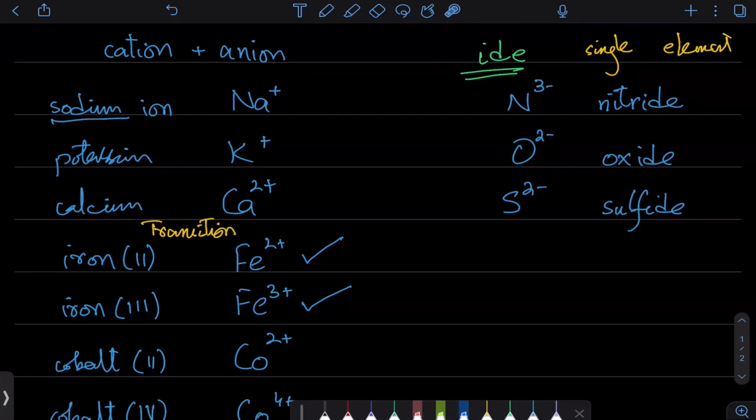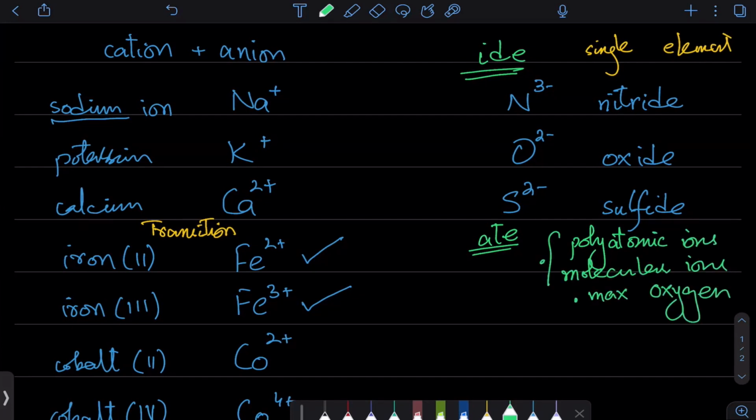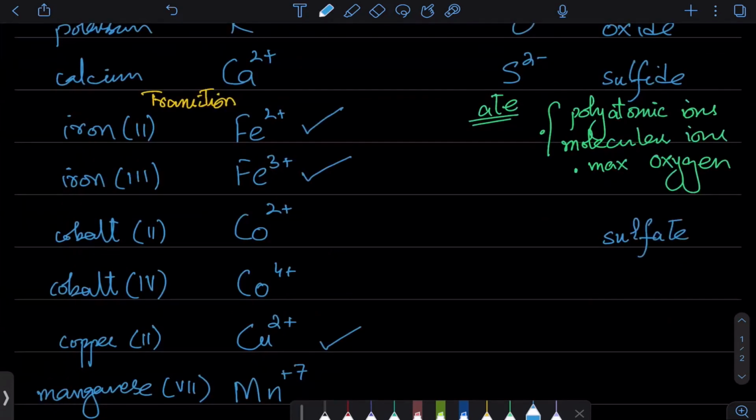There are other cases as well where we have ATE. तो हमारे नाम के end पे ATE आएगा. And these are polyatomic ions, which are also called oxyanions, and they have the maximum oxygen. So one of those examples is sulfate. Now sulfate is S with 4 oxygen.